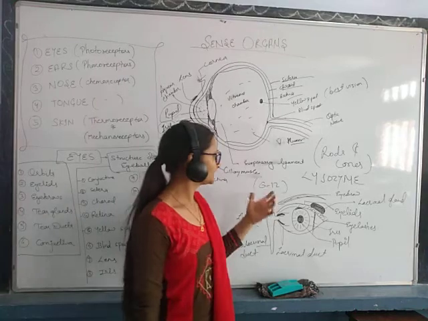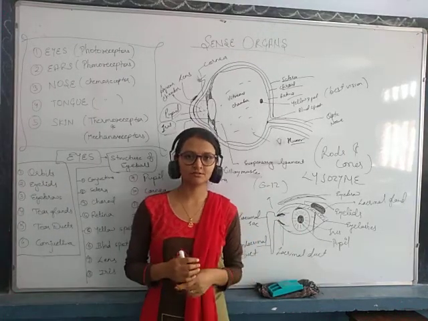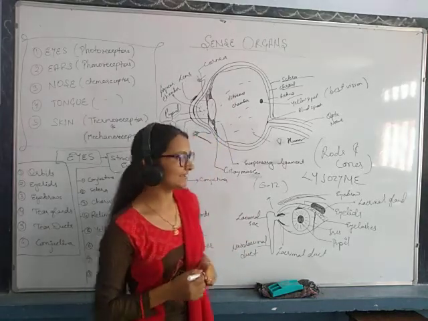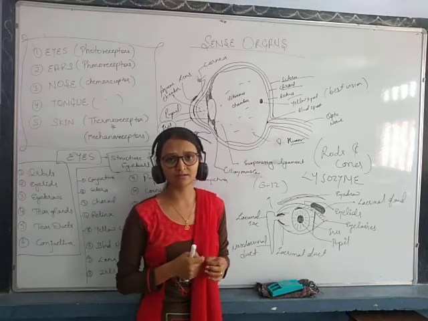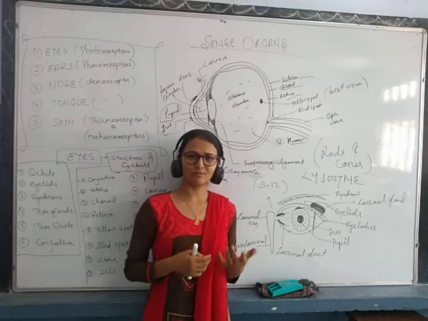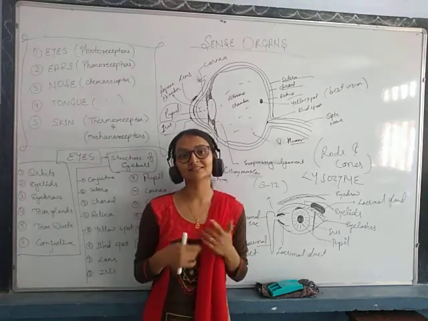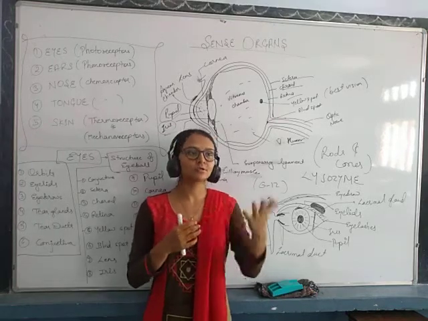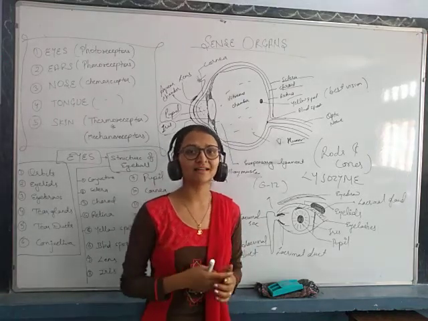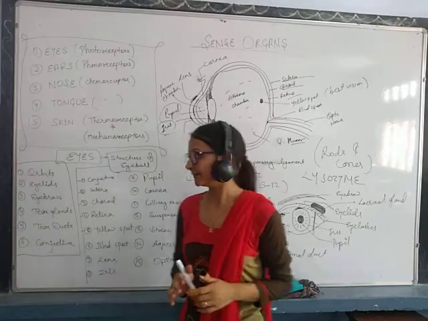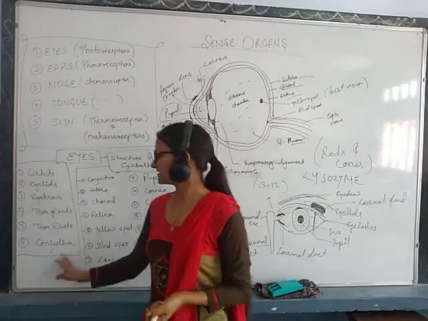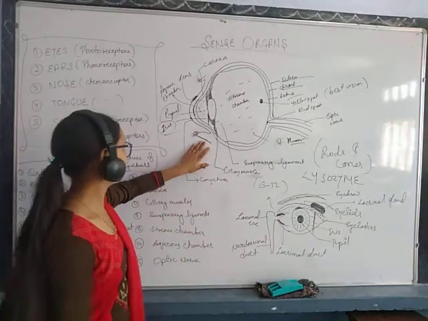Next, it provides lubrication to the eye. Lubrication means moisturization to the eye. And next, it helps in communication, communication of emotions. If we get very upset or very happy, tears come out, and it shows the other person that this person is upset or happy. That's why he is crying. So this is the function of tears. After that, the tear duct carries the tears. Next there is conjunctiva. Conjunctiva you can see here in this part.